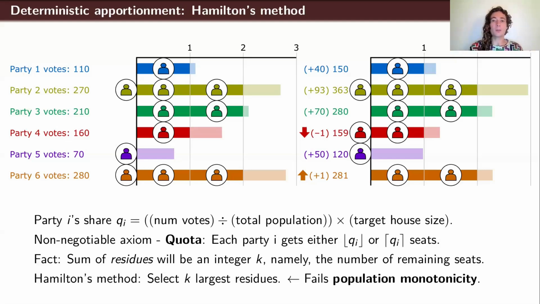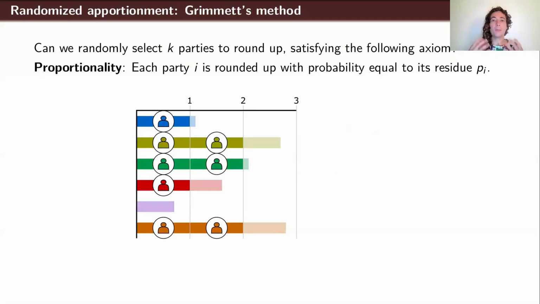Okay, so what can we do? There's drawbacks to deterministic apportionment rules. So we can try to solve this with randomness. The very best thing we could hope to do is the following. It would be awesome if we could randomly select the k parties to round up while we satisfy the following axiom. Each party i wants to be rounded up with probability exactly equal to its residue pi.